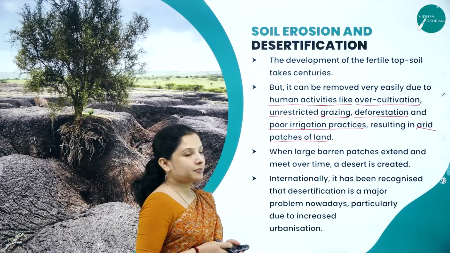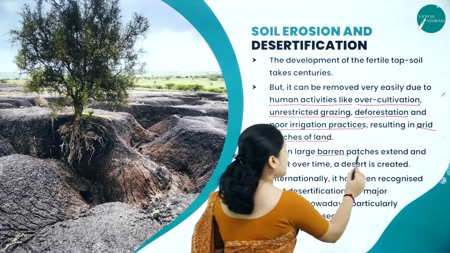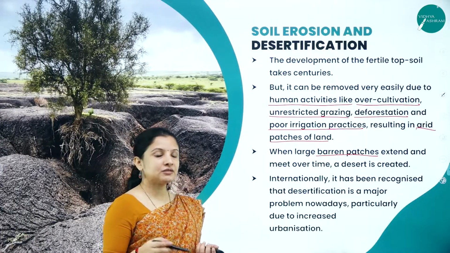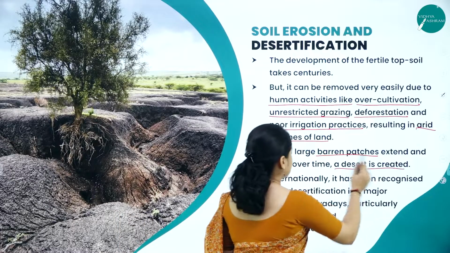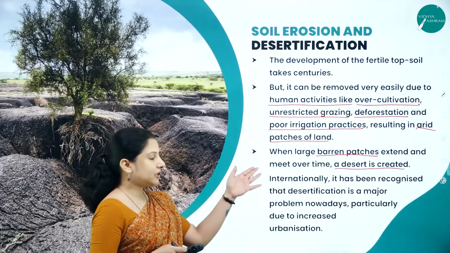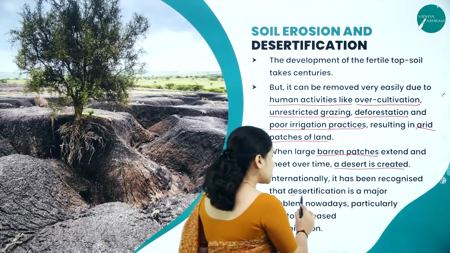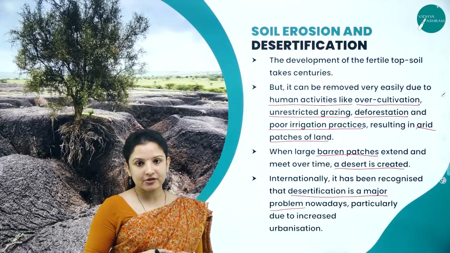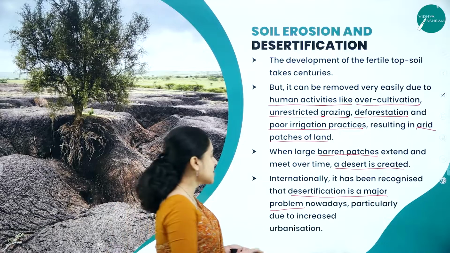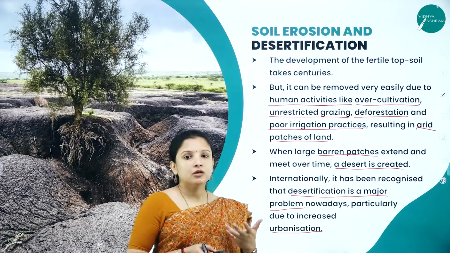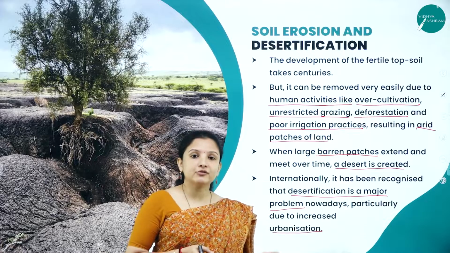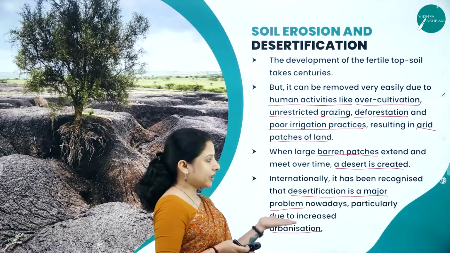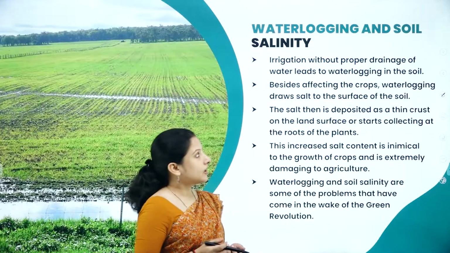So when large barren patches, so barren patches means the unfertile lands, extend, over the course of time, what happens? They will get converted into a desert. So internationally, it has been recognized that desertification is one of the major problems nowadays because of over-exploitation of the natural resources, especially due to the increase of urbanization. So urbanization also reduces the fertility of the land, therefore making it desert. So desertification is mainly because of urbanization nowadays.